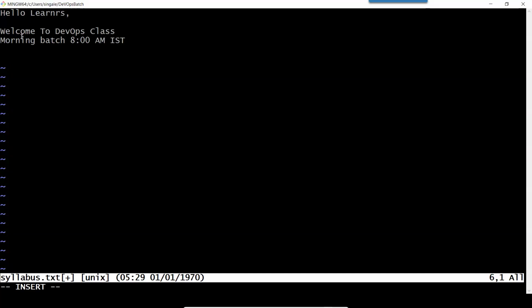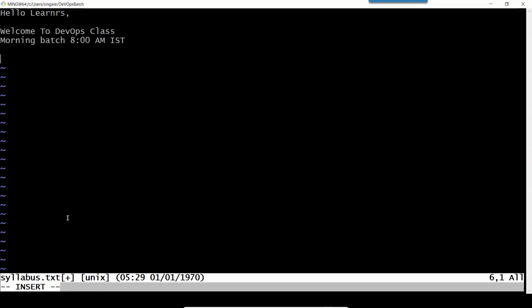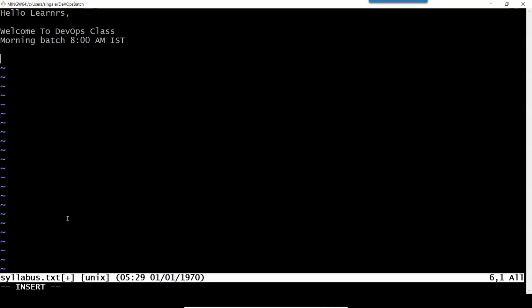But here, in the command line, you can see our file is first available in insert mode. So I need to get out of that insert mode. For that, I have to press the Escape key on my keyboard. As soon as I press Escape, I have to press Shift colon. See at the bottom left side of the screen, two dots are available. And then I have to type WQ. WQ means write and quit.